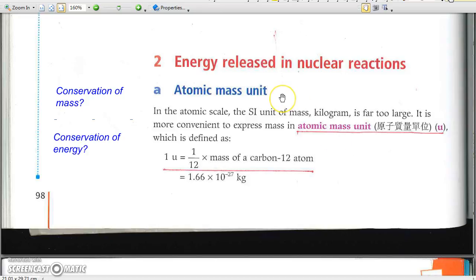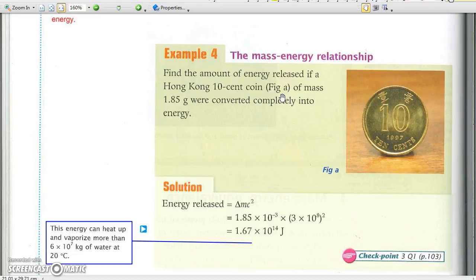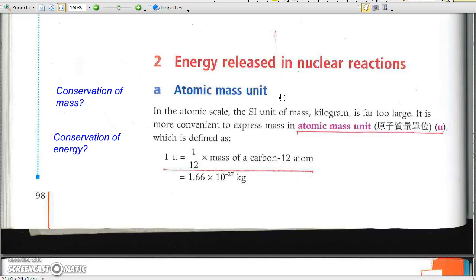A. Atomic mass unit. So even a $1 coin or a 10-cent coin can be converted into a huge sum of energy. In this sense, gram is already too big to measure mass change. In nuclear reaction, mass is expressed in terms of atomic mass unit, U for short, which is just 1/12 of the mass of a carbon-12 atom. So 1 U equals 1.661 times 10 to the power negative 27 kilogram.